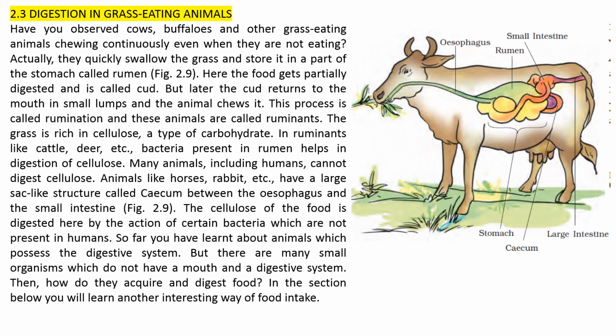Animals like horses, rabbits, etc., have a large sac-like structure called cecum between the esophagus and the small intestine, figure 2.9. The cellulose of the food is digested here by the action of certain bacteria which are not present in humans. So far you have learnt about animals which possess the digestive system.